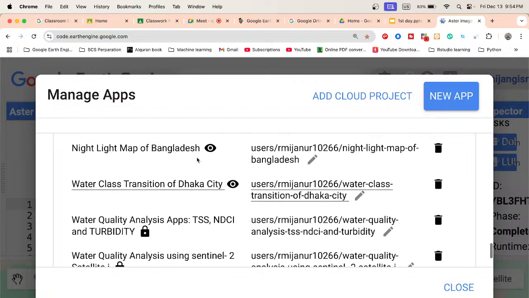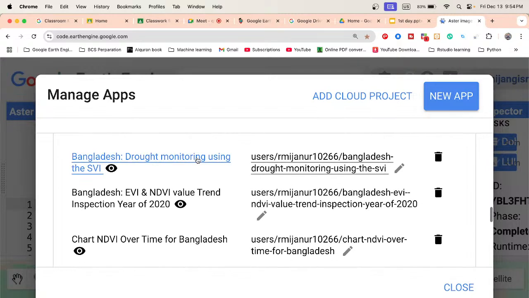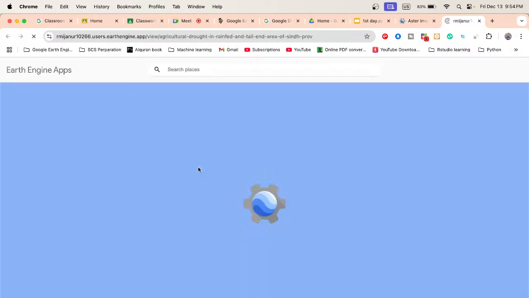Not only that, suppose this is another web application for drought monitoring. Just open it and show you the result.